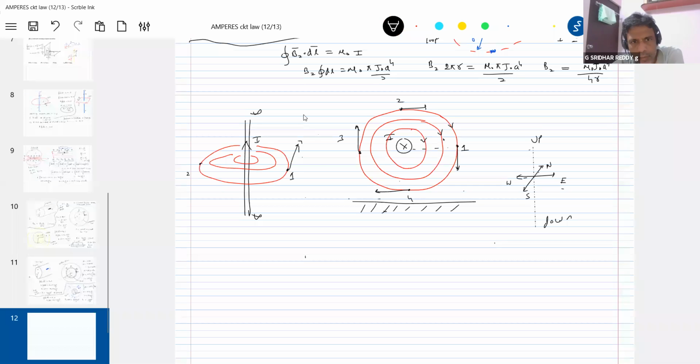You are going to say along the south. You have to draw a tangent there, no? That's all. And what about the field here? The field here will be along east. The field here will be along the west. Up and down will not come here. So this wire is perpendicular to the plane of the ground. Here, the wire is parallel to the surface.